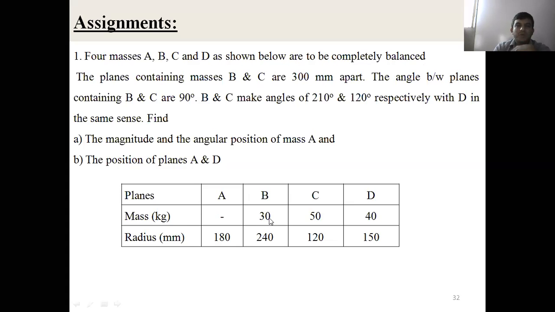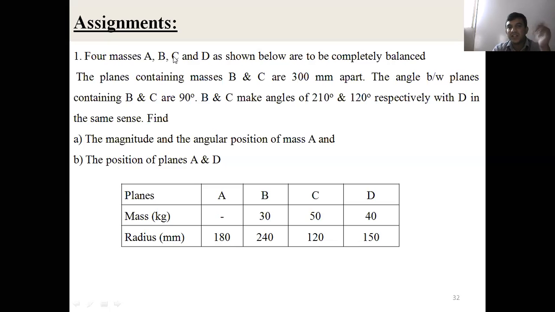No counter masses or balancing masses are attached here. The planes containing masses B and C are 300 mm apart. The angle between the planes containing B and C is 90 degrees. And B and C make angles of 210 degrees and 120 degrees respectively with D in the same sense.